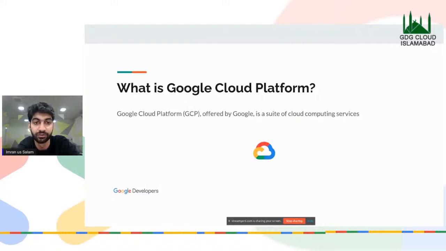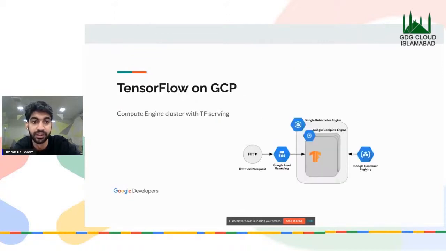Since TensorFlow is made by the Google community, it's a good practice to also use Google Cloud Platform. You can also serve these models on AWS, and they also have a very good way of serving these models.